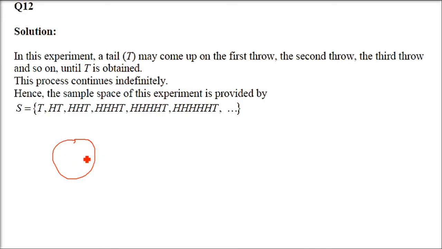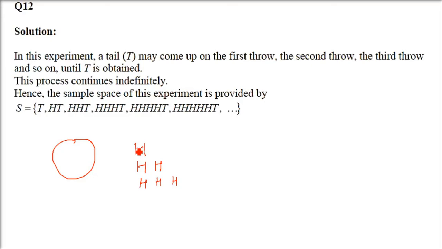So we have to do up till tail can come. So any time head can come before, because it is equally likely every time. It may happen that tail can never come. So it may happen head can come, head can come, head can come. But we will stop and tail will follow.